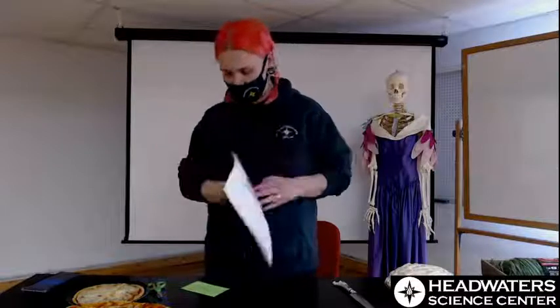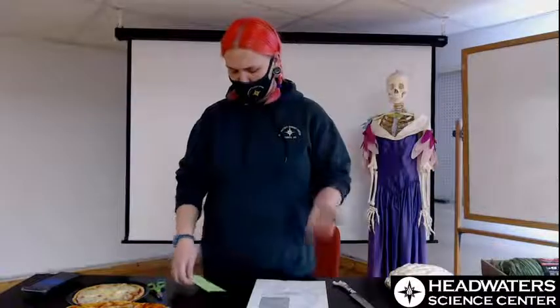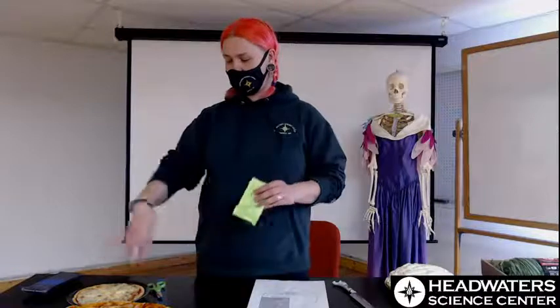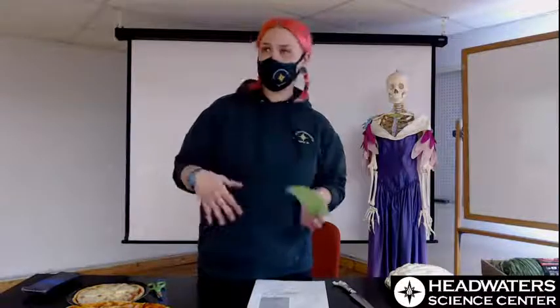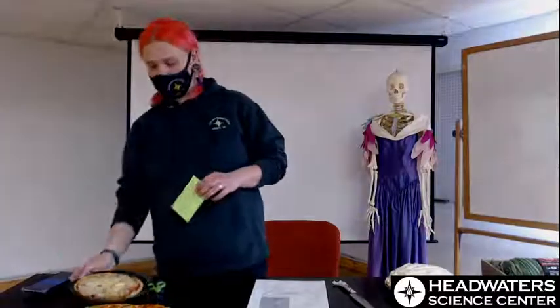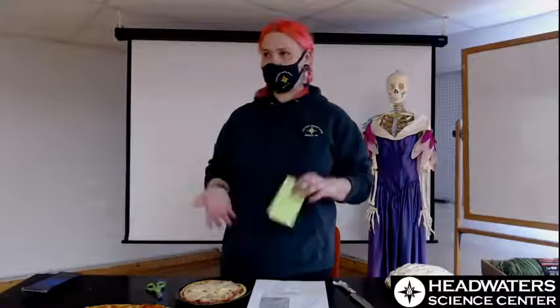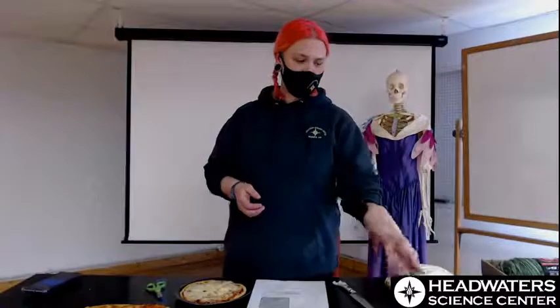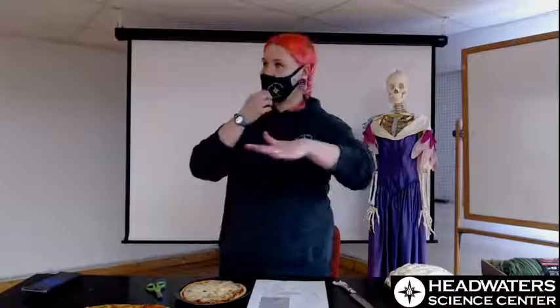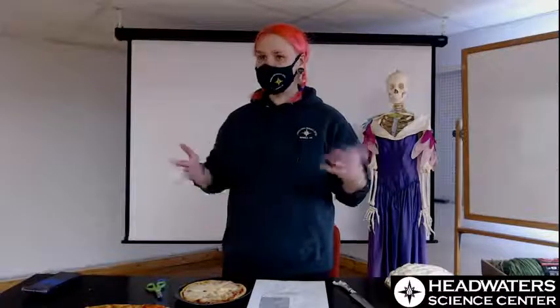Same with circumference and diameter. If you know the circumference but not the diameter, you can use pi to figure that out by division and all that fun stuff. So a little shout out to math, doing its thing, making life easier.